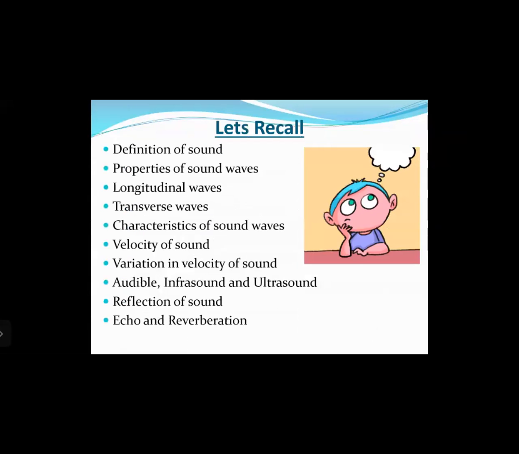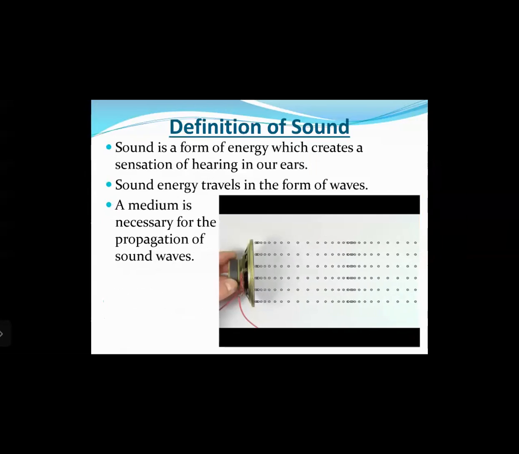So far we have studied about the definition of sound, properties of sound waves, longitudinal waves, then transverse wave, characteristics of sound waves. Then we have studied concepts relating to velocity of sound, variation in velocity of sound. Then we have also studied about the types of sound, that is audible sound, infrasound, and ultrasound. And then also about concepts relating to reflection of sound, echo, and reverberation. Let us briefly go through these concepts.